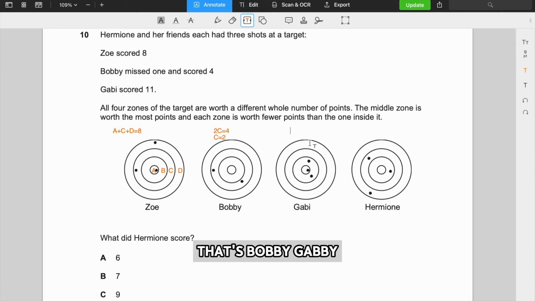Okay, that's Bobby. Gabby is A plus 2B. And that gives you 11, right? So what did Hermione score? Hermione got B plus C plus D. So we have to work out the values of each respective zone. We already know that C equals 2, so we can replace C with 2, but we have to work out B and D, right? So let's work out B and D so we can work out what Hermione's total is.